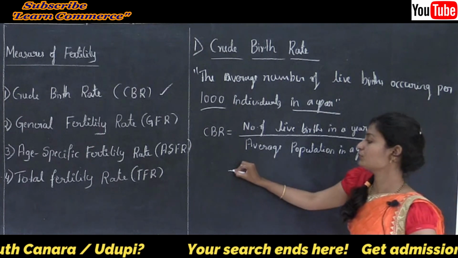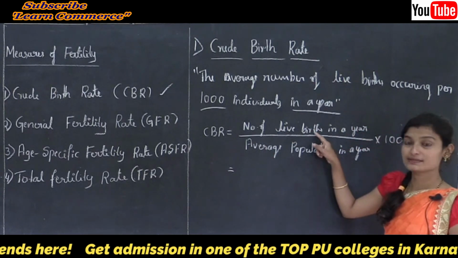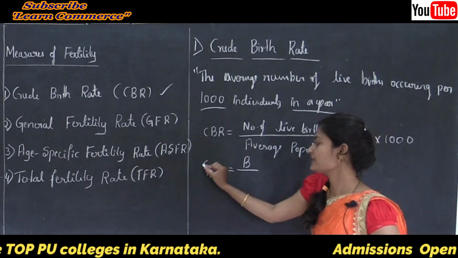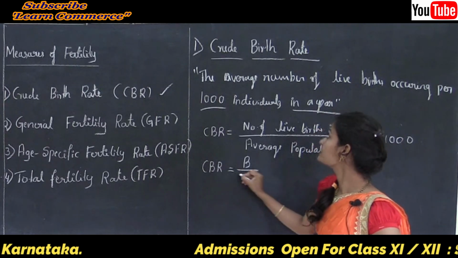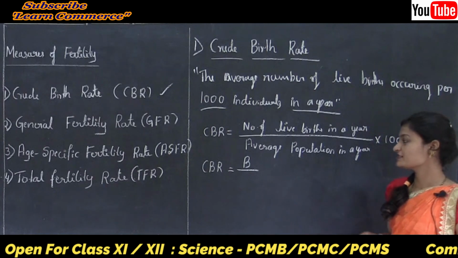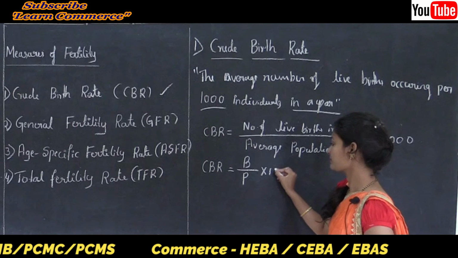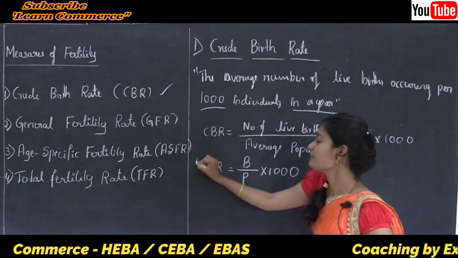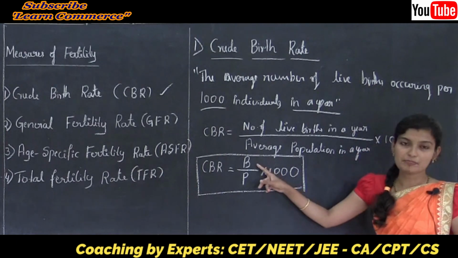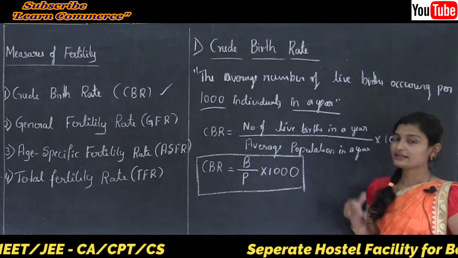Shortly, live births is denoted by B and population is denoted by P. So CBR is B by P into 1000. This is the formula to calculate crude birth rate. Here B is the number of live births in a year and P is the average population in that year.